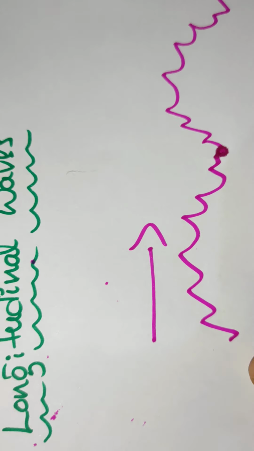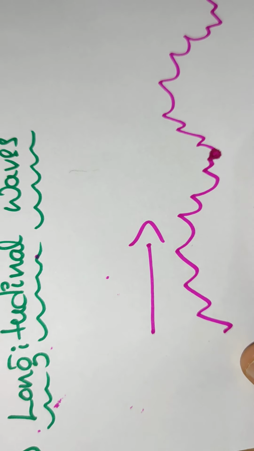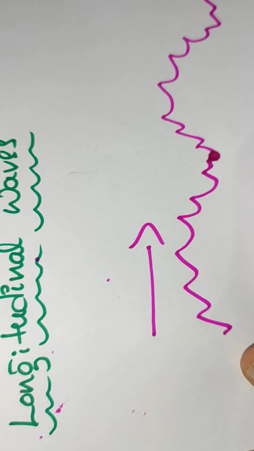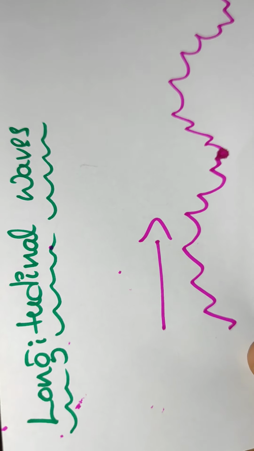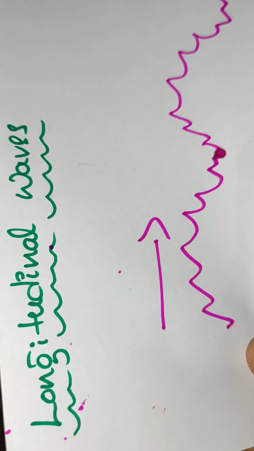From this we have seen there are four types of waves: first the mechanical wave, then the electromagnetic wave, then the transverse wave, and last the longitudinal wave.